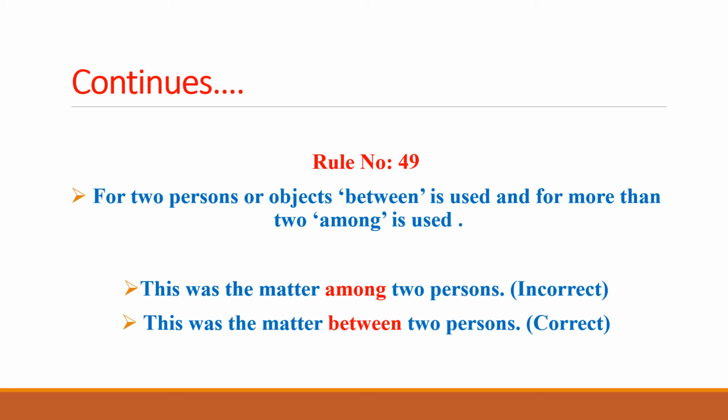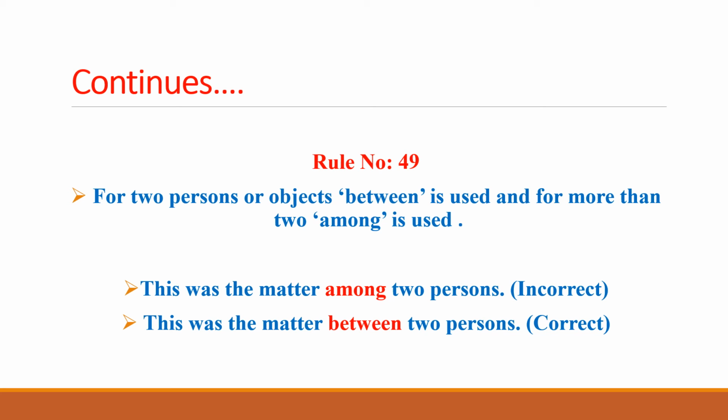For example, in the first example, we can see that this was the matter among two persons. Here you can see that there are two persons, and among has been highlighted in the sentence.